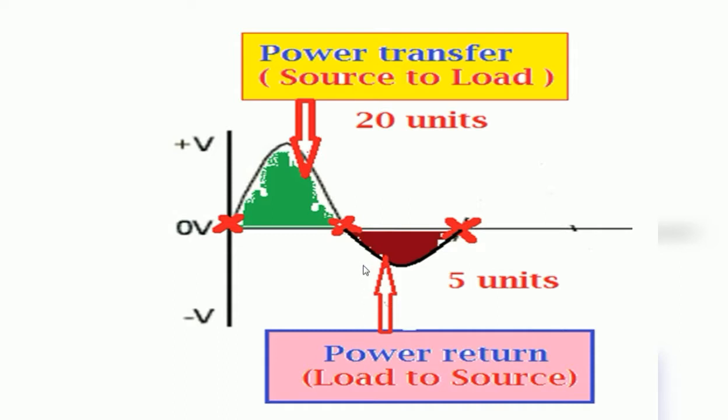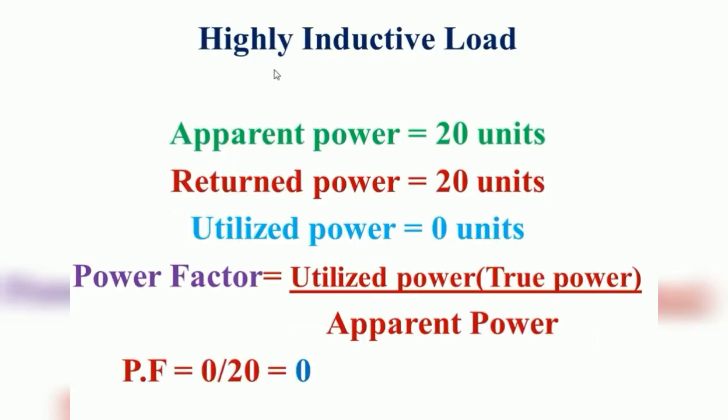Due to the RL type of load, only 5 units will be returned to the generating station or source. The 15 units will be consumed by the RL load, so that the negative portion will be very small as compared to the positive portion. So the 20 units are sent by the generating station to the load. The load consumes 15 units, the remaining 5 units is returned to the generating station due to the inductive nature of RL type load.